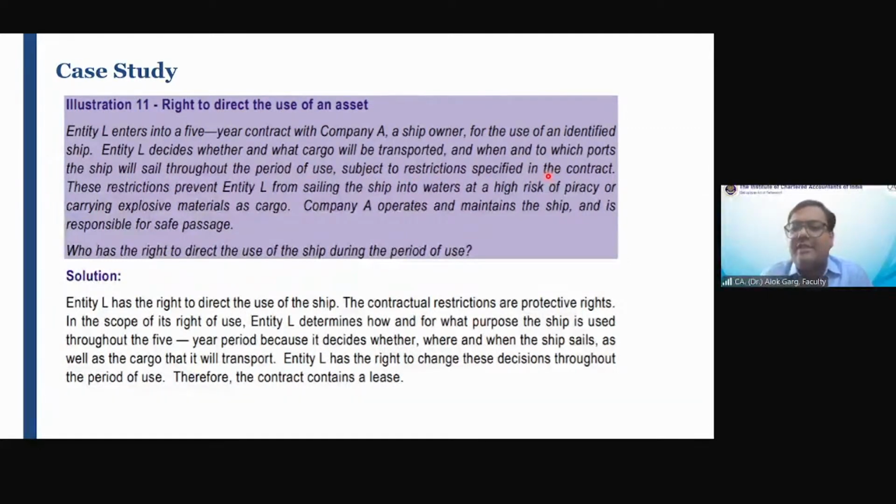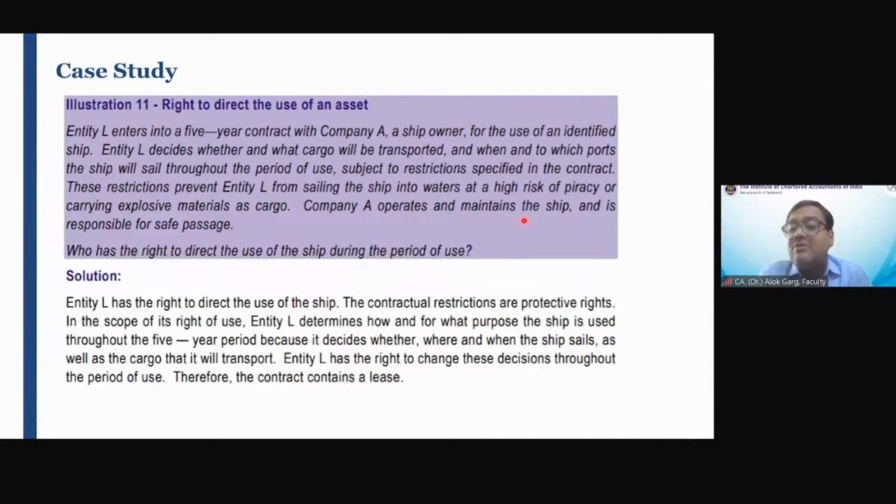In the contract, it was written that whenever there is a high tide in the sea, the ship will not sail. It is more like a protective restriction. These restrictions prevent entity L from sailing the ship into waters at high tide or carrying explosive materials as cargo. Company A operates and maintains the ship and is responsible for its safe passage. Who has the right to direct the use of the ship during the period of use? Entity L, the customer. Yes, sir.